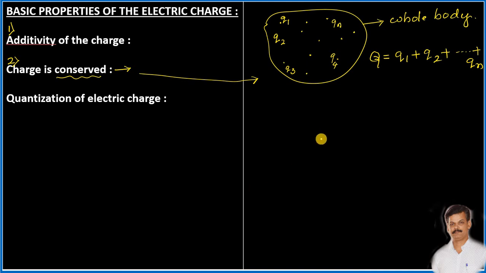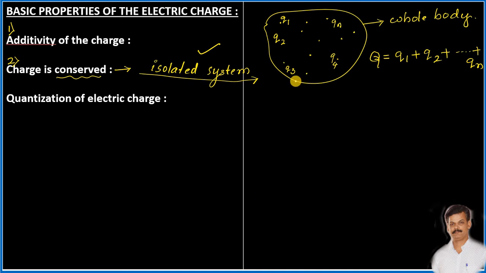What kind of system? The charges present in the isolated system. So it is very important to know what is the meaning of isolated system.